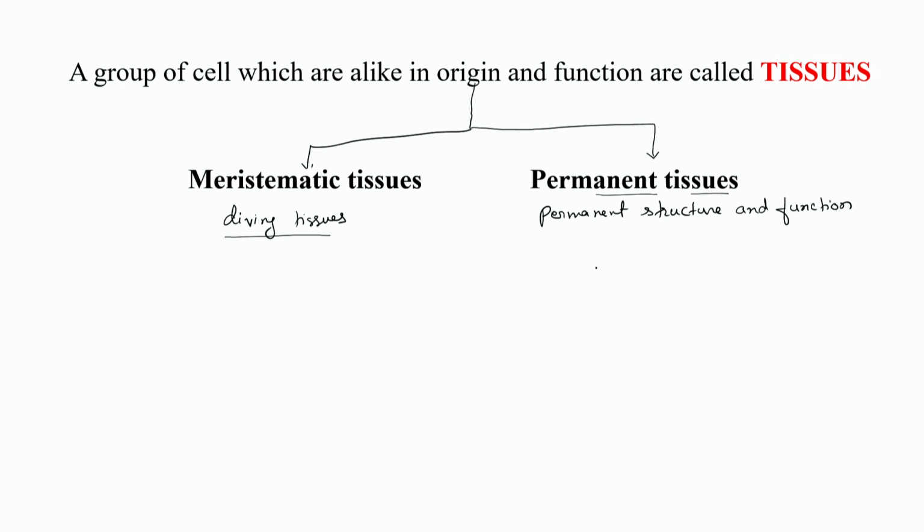Now, permanent tissue can also be divided into two types, simple tissue and complex tissue.